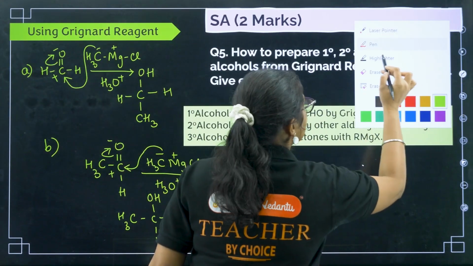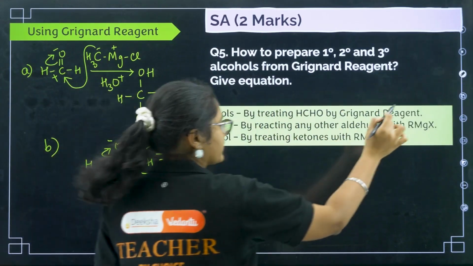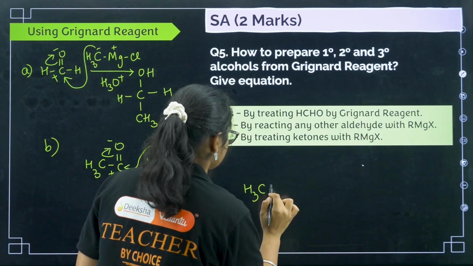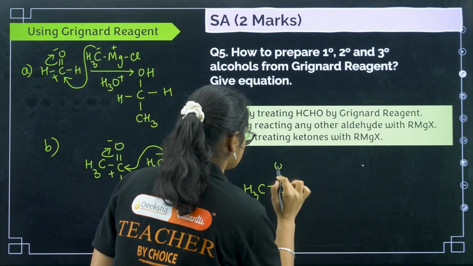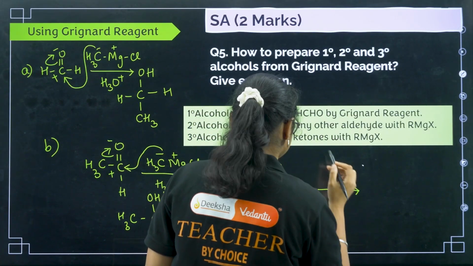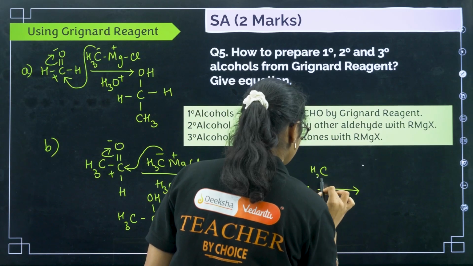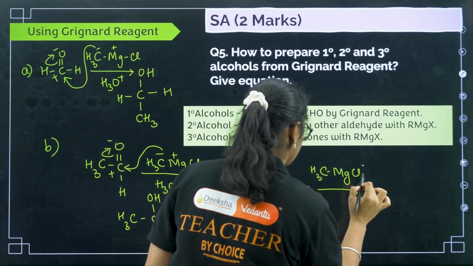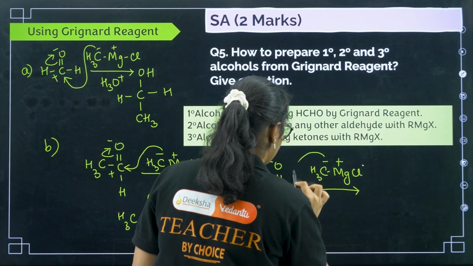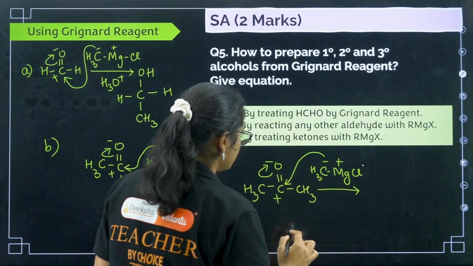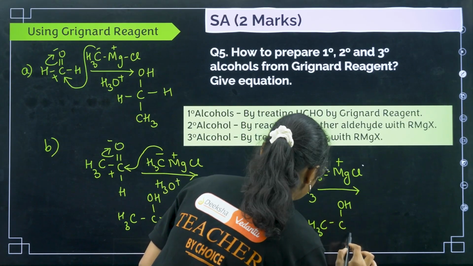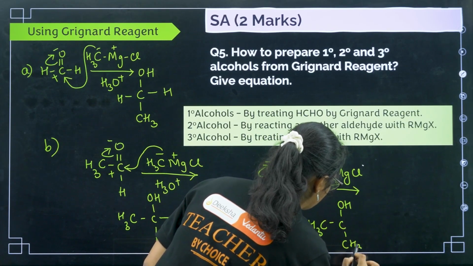Let me erase this one. Now the next one, tertiary alcohol. We have CH3COCH3, a ketone group is there, and you are treating it with CH3MgCl. Now this is minus, this is plus, this is plus, this is minus, and here you can attack. So we will get CH3COH, then you have CH3 and CH3.